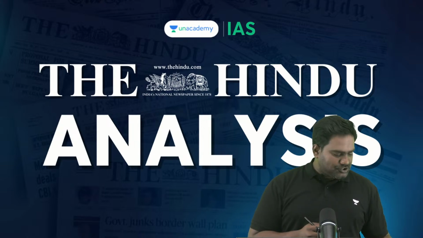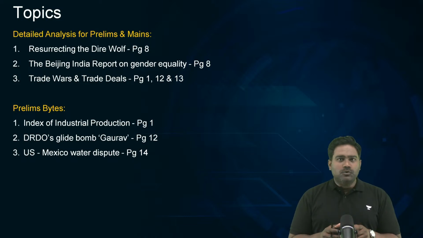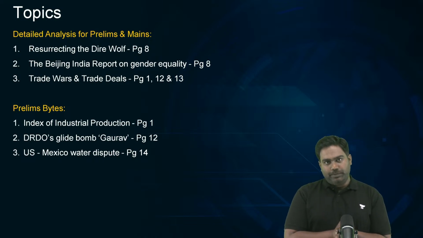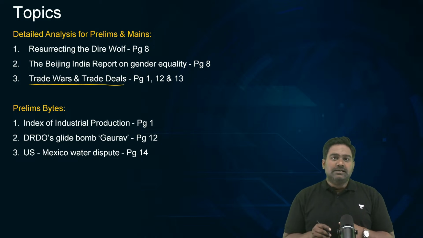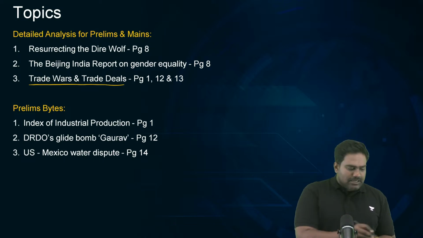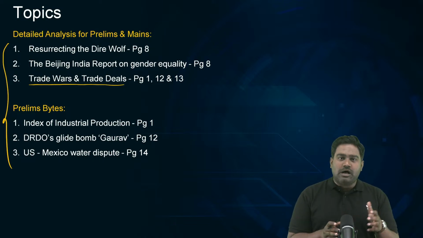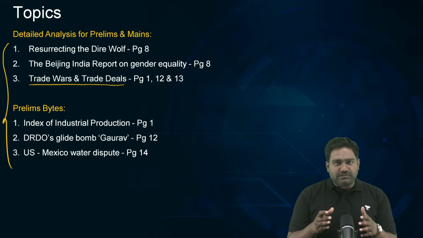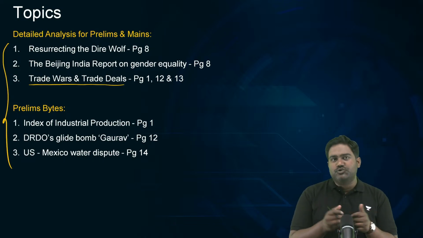So, let's begin today's discussion by first looking at the topics that we are going to discuss. From the Delhi edition of the Hindu, I have chosen 10 important articles arranged into 6 important topics. If you look at topic number 3, trade wars and trade deals, there are 4 to 5 articles in today's newspaper, which I'm going to club into one comprehensive discussion. Other than that, we have some very interesting and very informative articles which can be relevant for our prelims and mains exam. So let's cover the newspaper in a complete, detailed manner so that you don't have to go back and read the newspaper again.